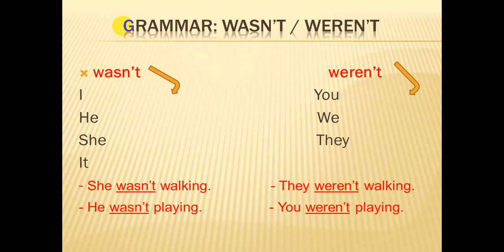We're gonna say I wasn't, he wasn't, she wasn't, it wasn't, you weren't, we weren't, they weren't. She wasn't walking, he wasn't playing, they weren't walking, you weren't playing. Everything is okay? Great. Let's start and complete.